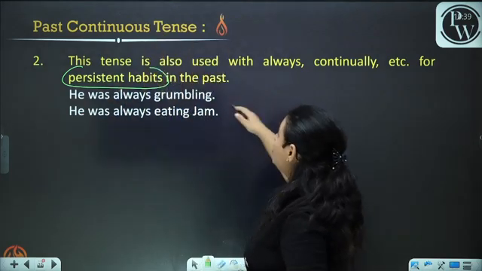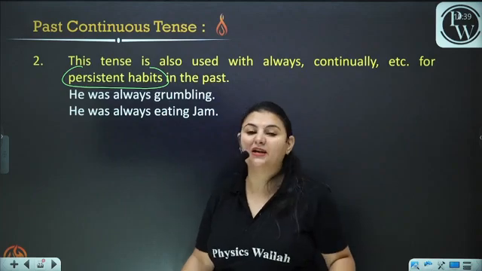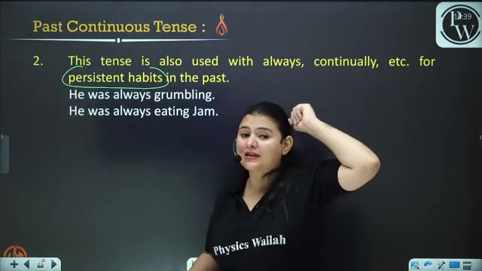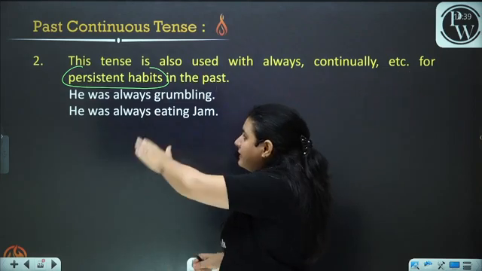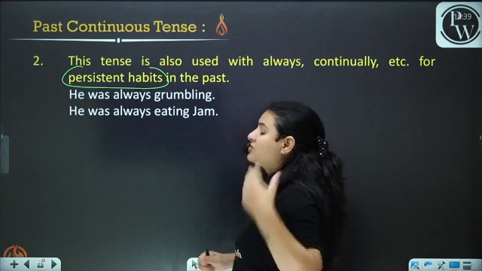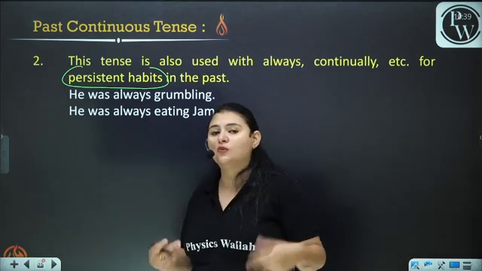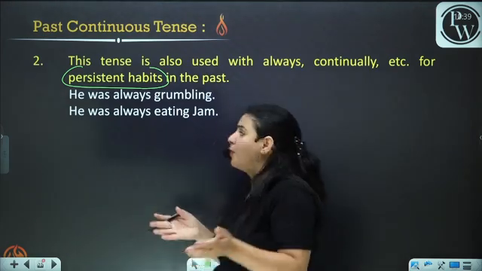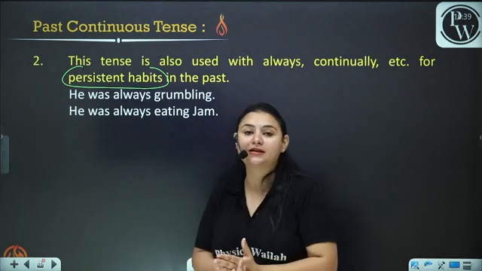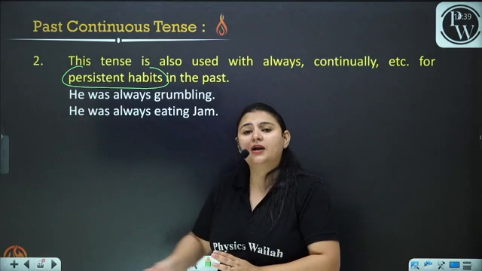He was always grumbling. He was always annoyed. Now he was always doing that. Okay, the thing that he always used to do, in that case, we use the past continuous tense. He was always eating jam. This was his habit. Okay, there was nobody to stop him. He was always eating it, and this was a persistent habit. Persistence means a continuous habit.